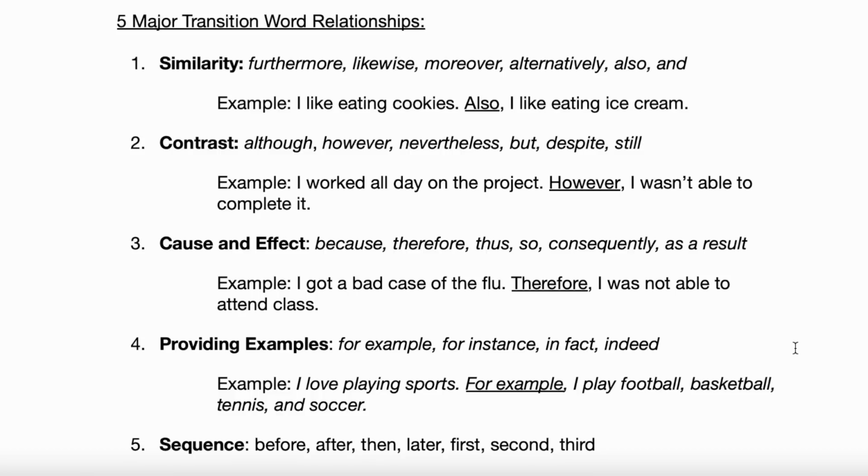Yes. Okay. Let's go to cause and effect. So some examples of cause and effect transition words would be because, therefore, thus, so, consequently, as a result. Go and read the example. I got a bad case of the flu. Therefore, I was not able to attend the class. Good. Okay, so this is kind of similar to the other example I gave you, the contrast, but this one makes more sense as cause and effect because the first idea is I got a bad case of the flu. And because of that, therefore, because I had a bad case of the flu, I wasn't able to attend class. So if the first thing is causing the second thing, it's a cause and effect relationship. Does that make sense?